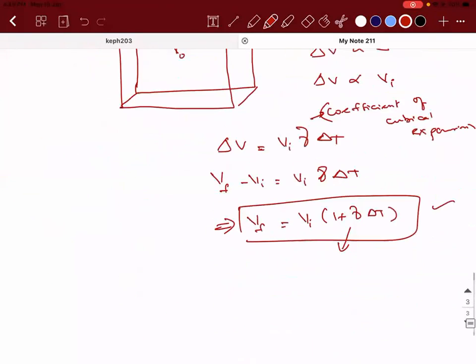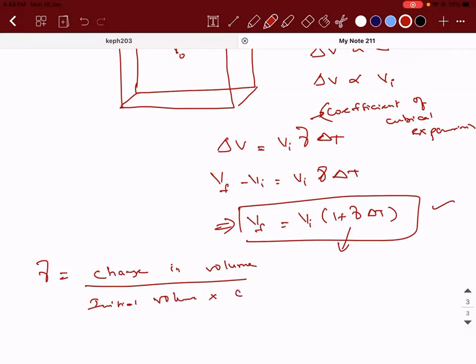Similarly, what is gamma going to be? Change in volume divided by initial volume into change in temperature.